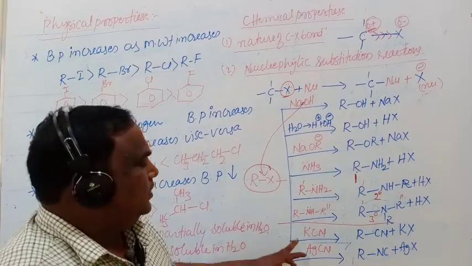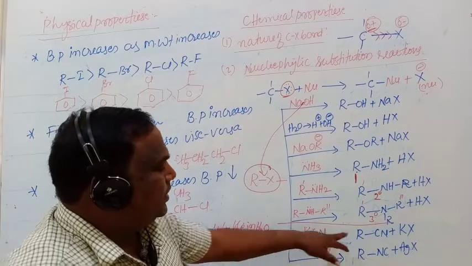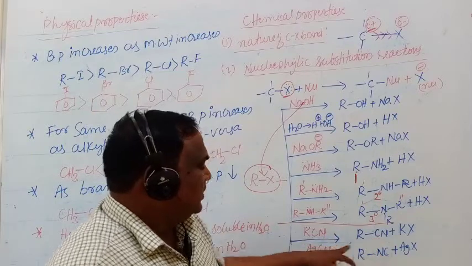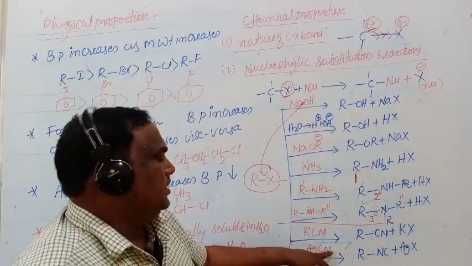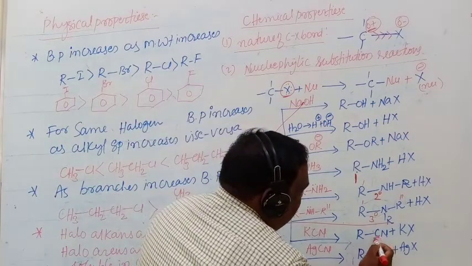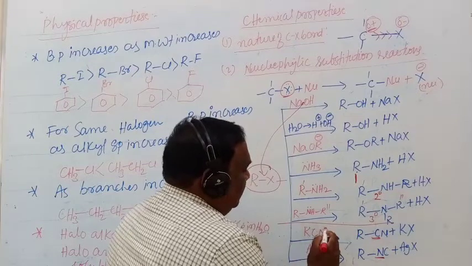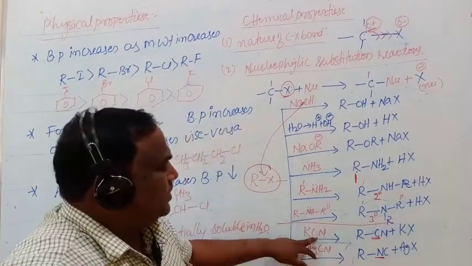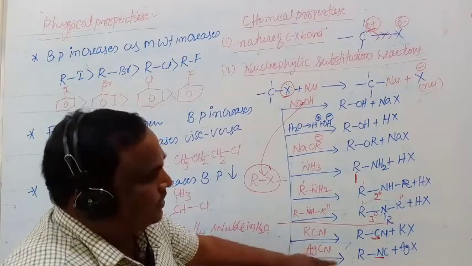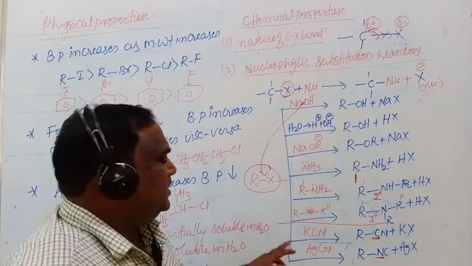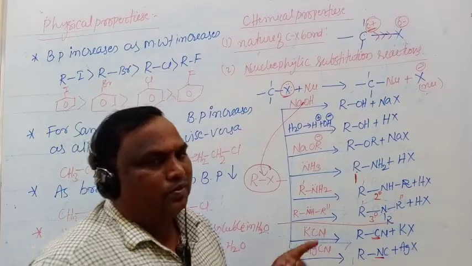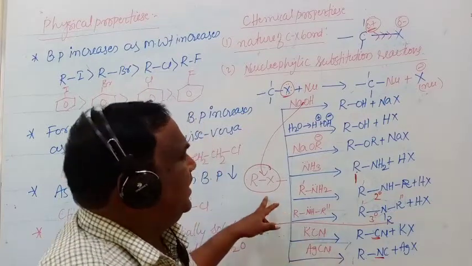In alkyl cyanide, carbon is coordinated to the alkyl group. This is one nucleophilic center. In silver cyanide, nitrogen is attached to the alkyl group. It is a second nucleophilic center, but in one molecule. Cyanide is one molecule. It can attack through the carbon as well as through the nitrogen. The ligand which can coordinate to the alkyl group through two nucleophilic centers is called an ambidentate ligand.